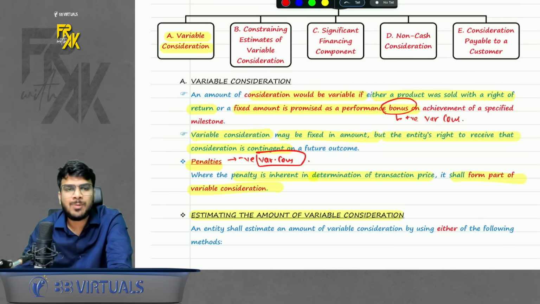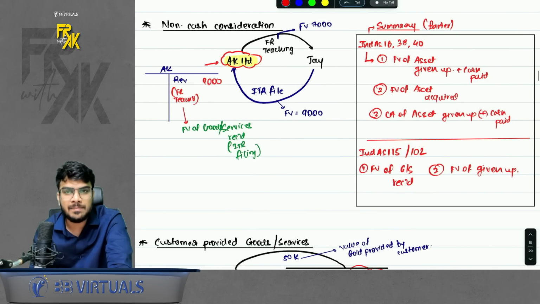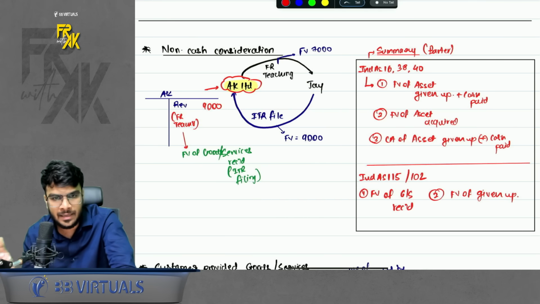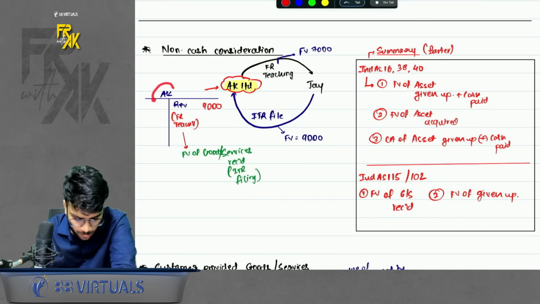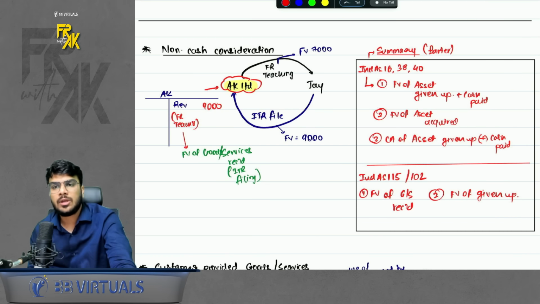Then we have this point of non-cash consideration. Now what is the meaning of non-cash consideration? In simple terms, I will call it a barter transaction. For example, I give teaching service to Jay and Jay in return files my ITR instead of giving me money. So talking from my point of view, AK's point of view, at what value should I record the revenue?